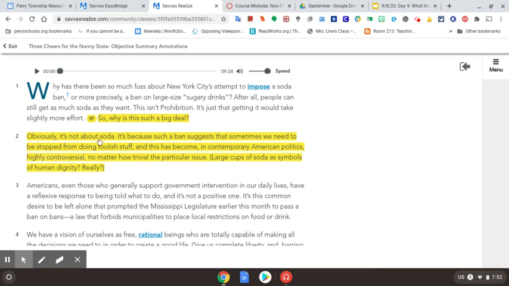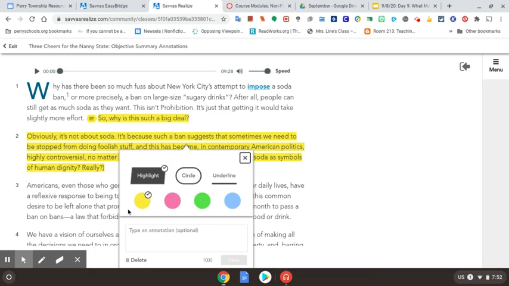She's saying, obviously, it's not soda. It's the bigger picture here. It's that idea of Americans being stopped from doing things that are not good for them. Okay? Sometimes we need to be stopped from doing such foolish stuff. And this has become, in contemporary American politics, highly controversial. Okay, so by this, our annotation here is that Conley believes